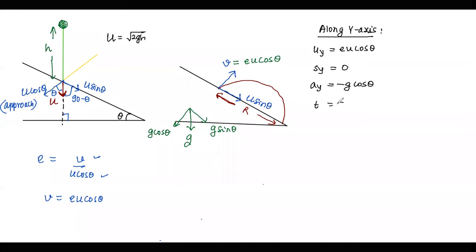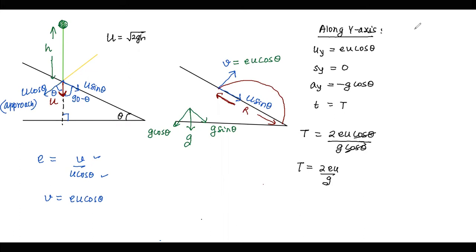So time of flight is t, and on solving we calculate t equal to 2eu cos theta by g cos theta. We can solve it as this. So the time is turning out to be 2eu by g.